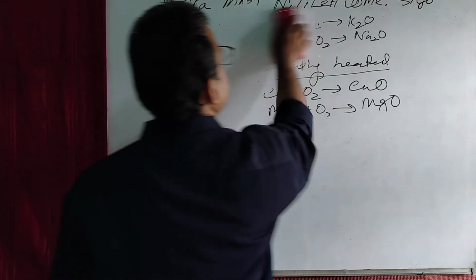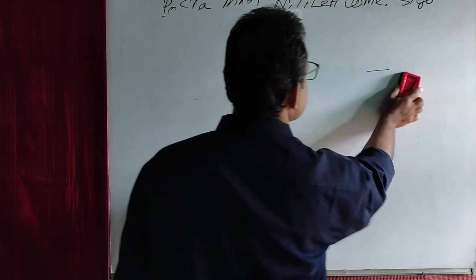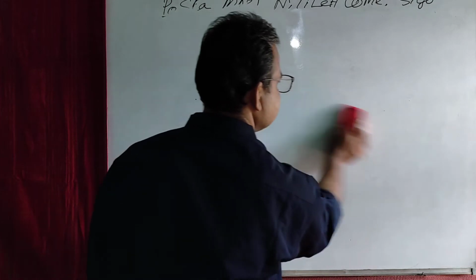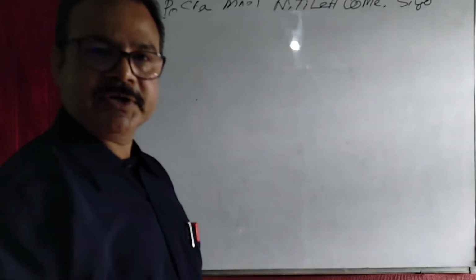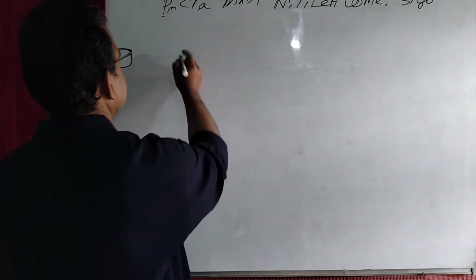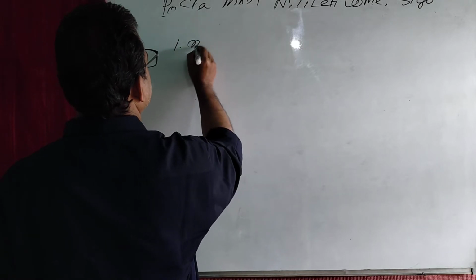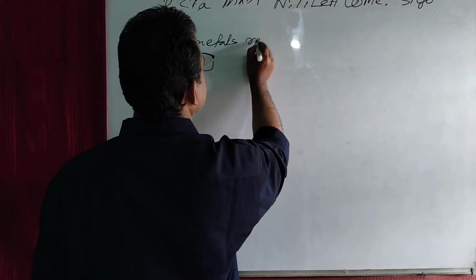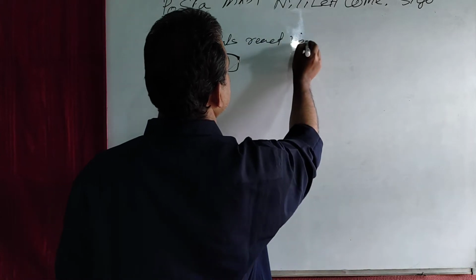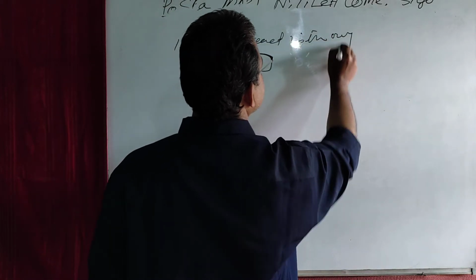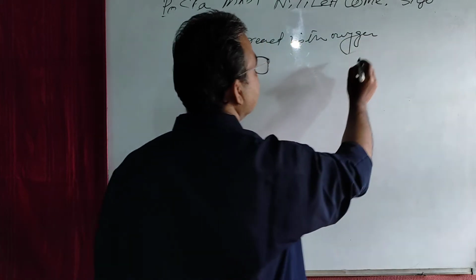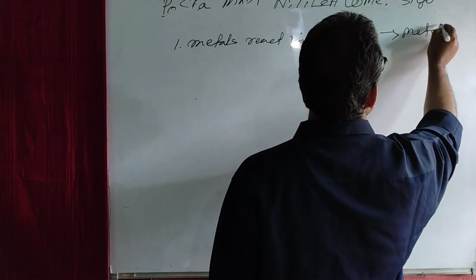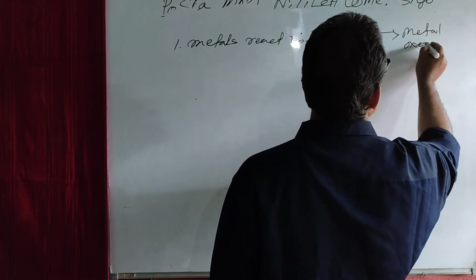Now you remember some points regarding reactions of metals and oxygen. Then what are those? Number 1, metals react with oxygen to form metal oxide. Okay, metal oxide.